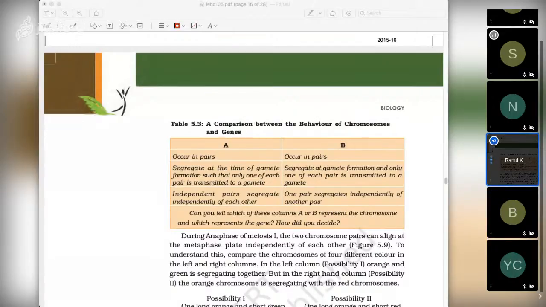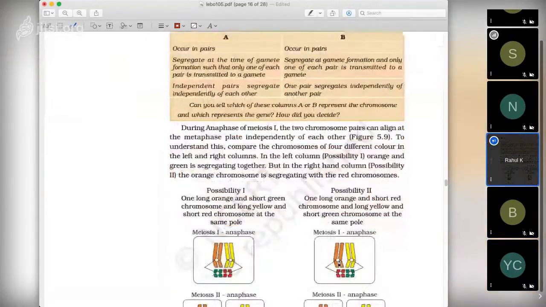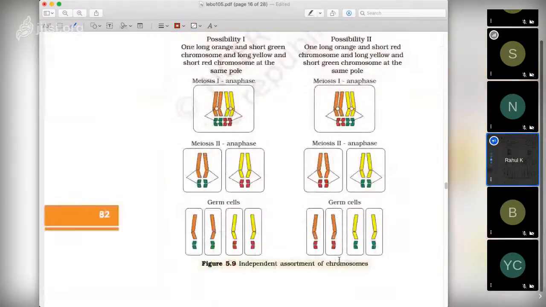Okay, let us look at this meiosis, as Neha explained, which is largely correct. Let us see what is happening first. You see here that orange and green are two pairs, and yellow and red are also two pairs.